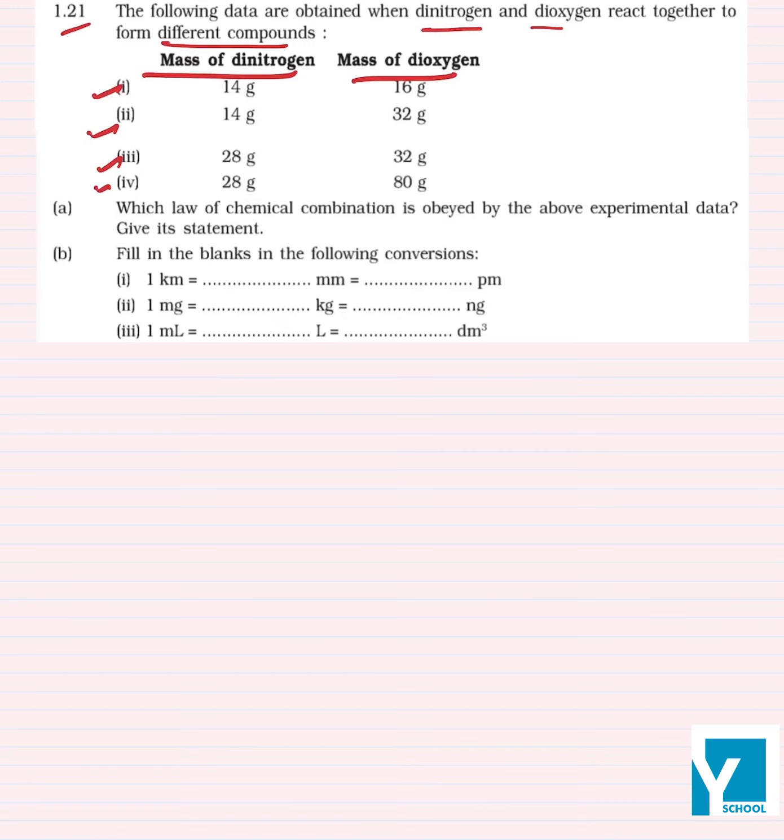So we will fix the mass of one element, that is nitrogen, dinitrogen. On fixing the mass of dinitrogen as 14 grams, right? So I have fixed 14 grams here in both of these. Then we will find how much the mass of oxygen comes out to be. In the first it is 16, in this one 32. If with 28 there is 32, then with 14 how much will it be? We will have 16, right? On fixing 14 grams as the mass of dinitrogen.